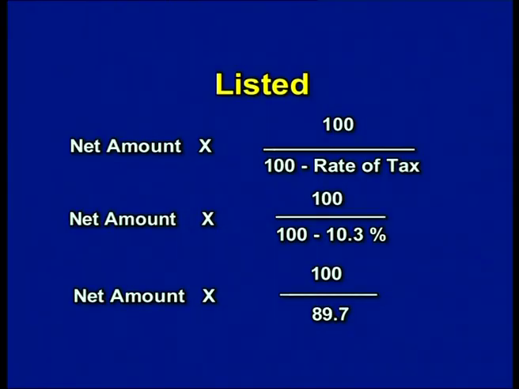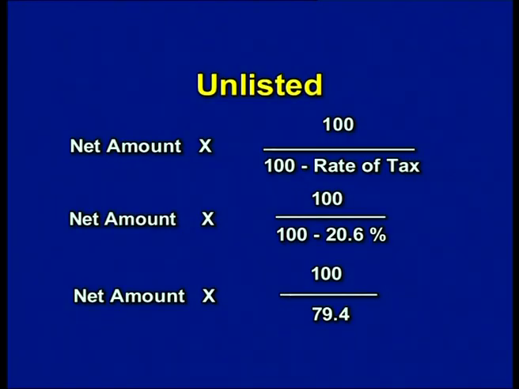For grossing up, it is the net amount into 100 by 100 minus rate, the rate being 10.3% for a listed security, and for an unlisted security the rate is 20.6%.